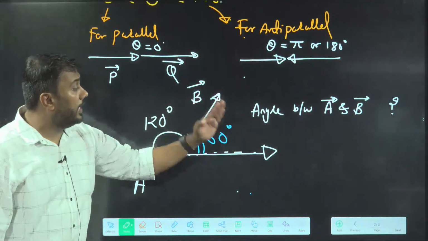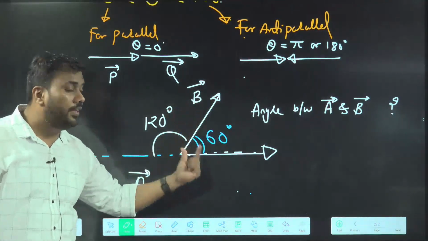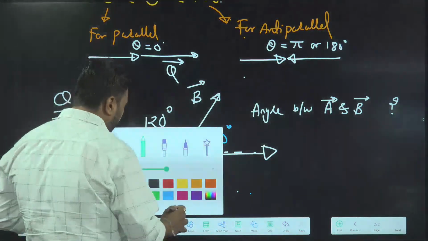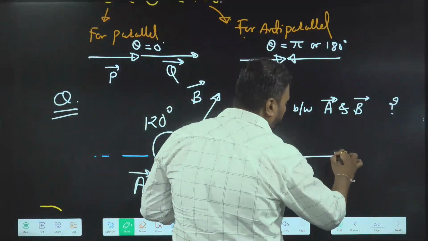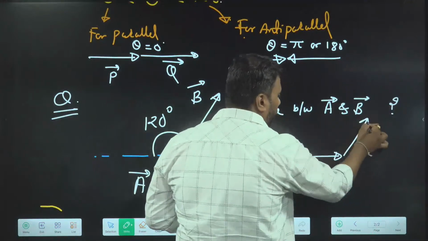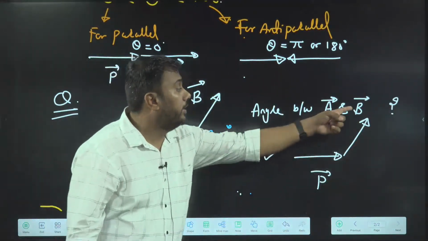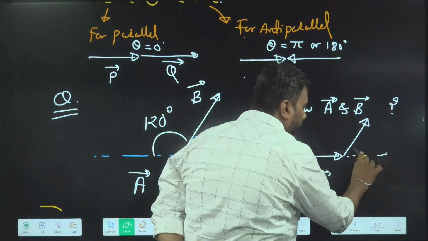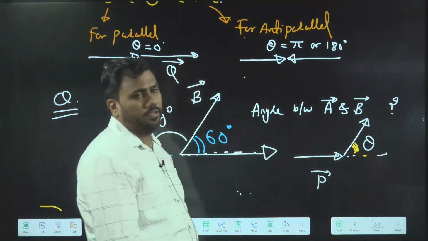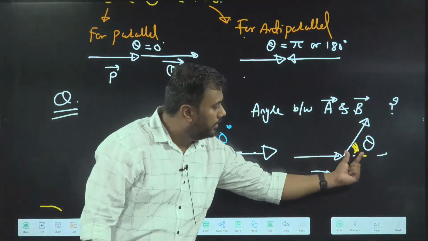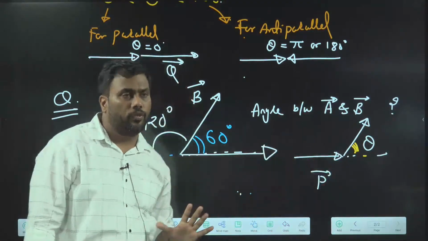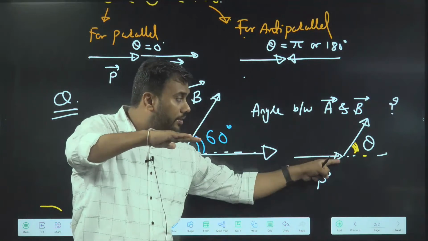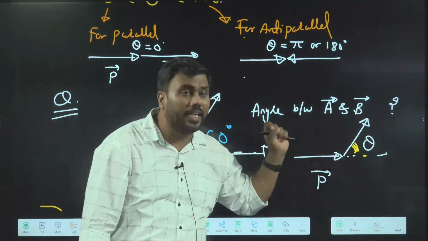To find the angle between two vectors, we need to arrange them first. You can remember this point from now on: if two vectors are arranged such that on the head of the first, the tail of the other is arranged, then extend the first vector, and this angle gives you the angle between the vectors. We need to remember this figure in our mind.